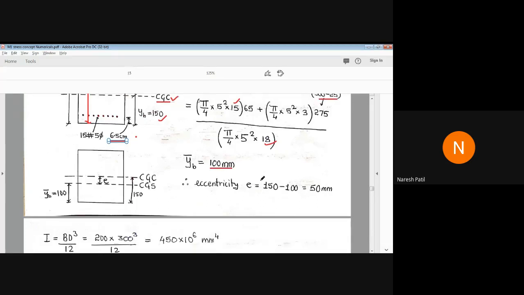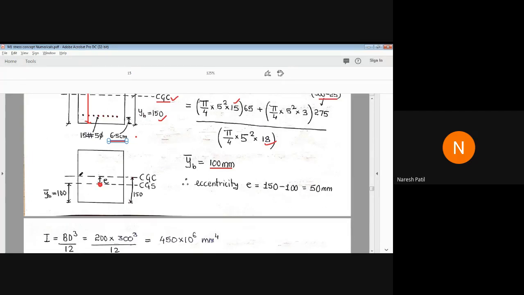So now you can see here the difference between CGC and CGS. CGC is in the center, located from the bottom at a distance of 150. But the CGS, the center of gravity of steel, is 100 mm from the bottom. What is eccentricity now?